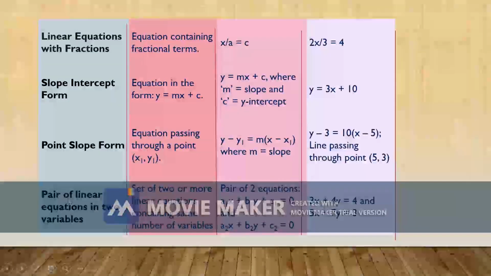Now, pair of linear equations in two variables. The pair of two equations a1x plus b1y plus c1 equals 0 and a2x plus b2y plus c2 equals 0. This is the standard form of a pair of linear equations, a set of two or more linear equations containing the same number of variables. For example, 3x plus 4y equals 4 and 5x plus 7y equals 3.